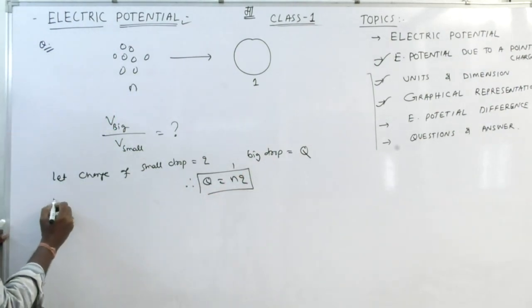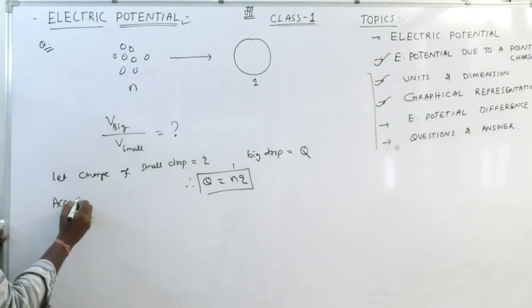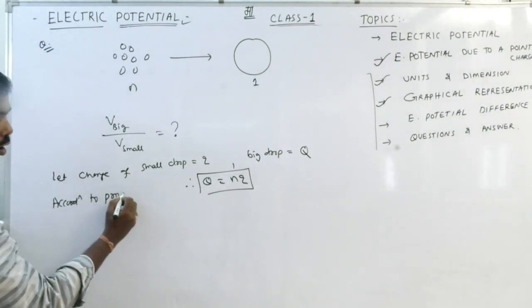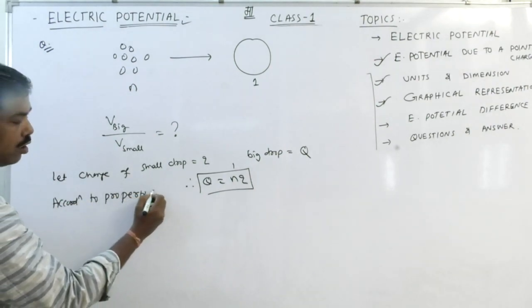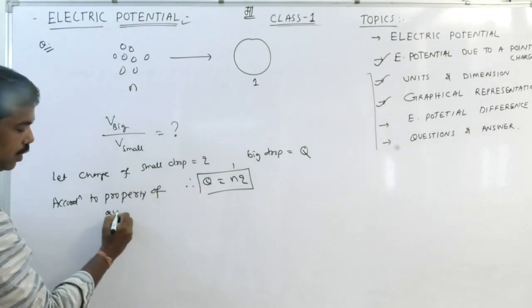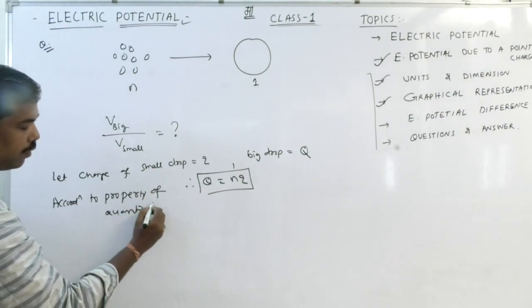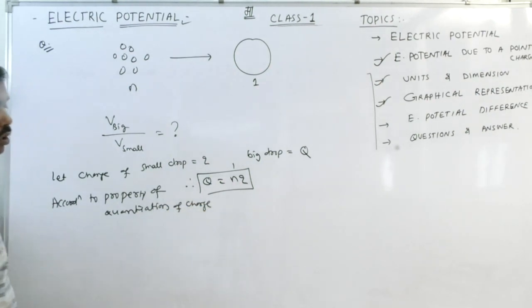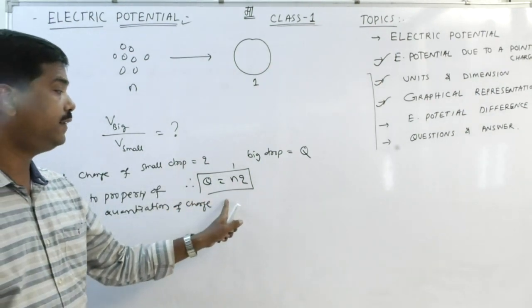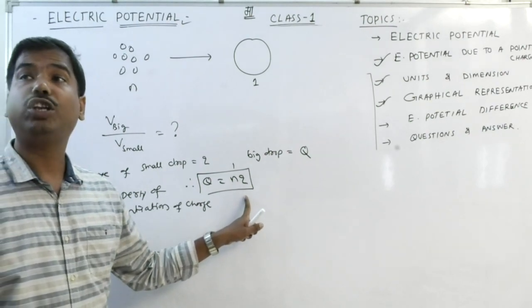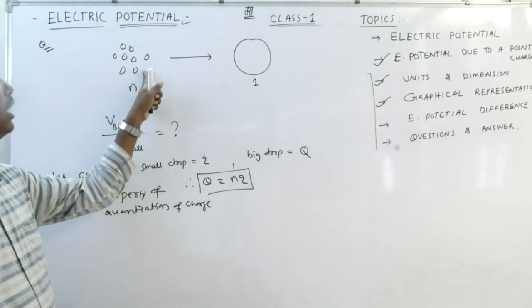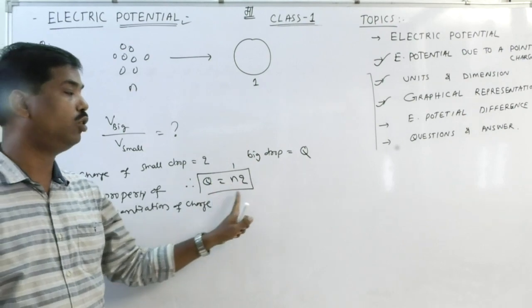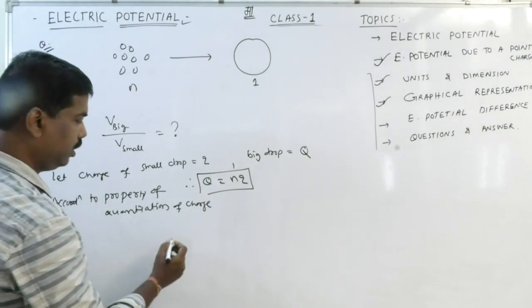That is according to the property of quantization of charge. Net charge is equal to an integral multiple of the smallest amount of charge. That is, if each charge is small q, then the total charge is equal to nq.